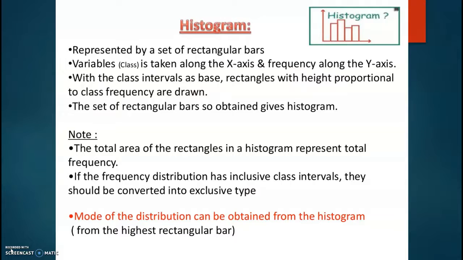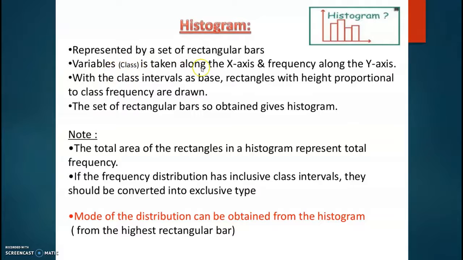It is a set of rectangles with a base as intervals between class boundaries and with areas proportional to the class frequency. So here histogram is represented by a set of rectangular bars.